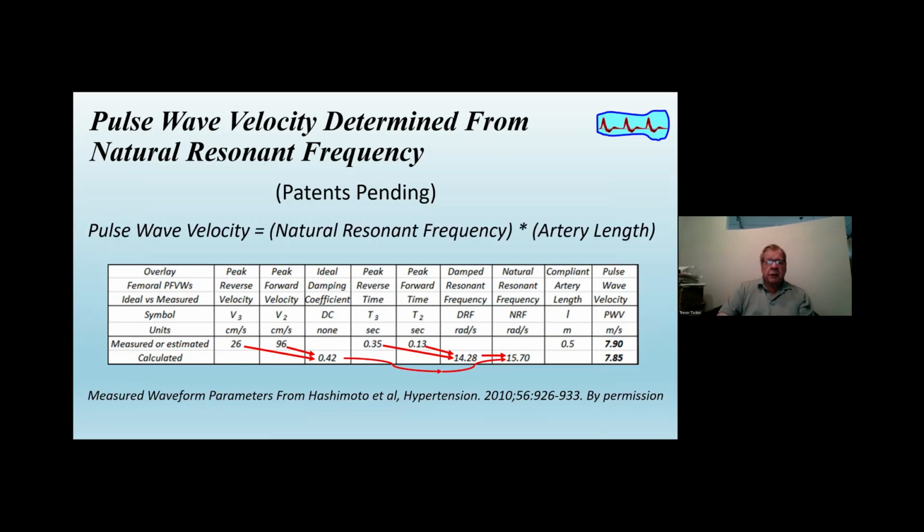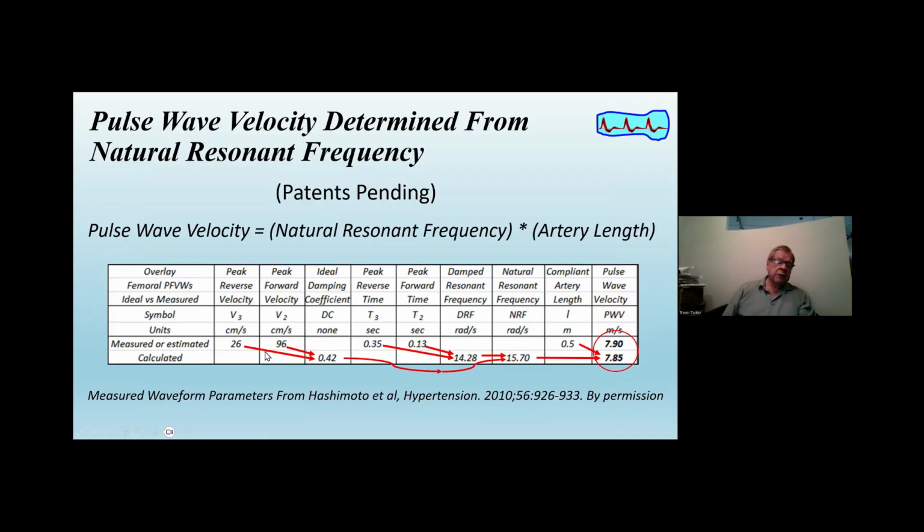And then with this equation, pulse wave velocity equals natural resonance frequency times arterial length, where the arterial length is taken here to be half a meter. That gives us rise to a very close match, 7.85 versus 7.9, as measured by Hashimoto. And it's a new way to come up with pulse wave velocity.